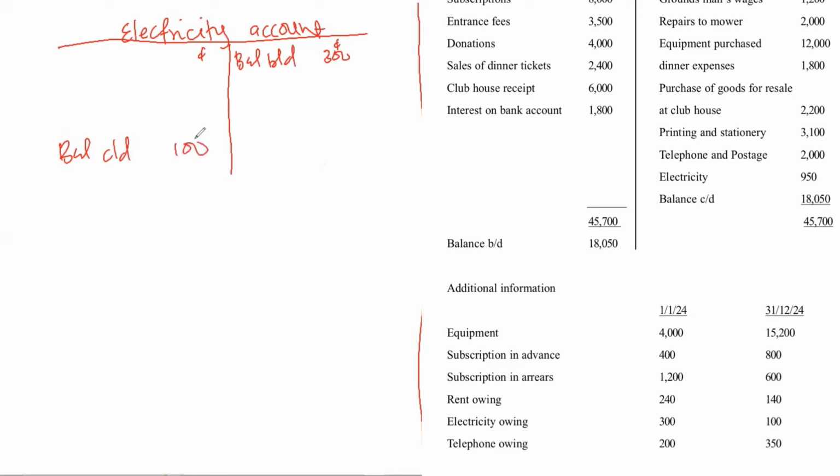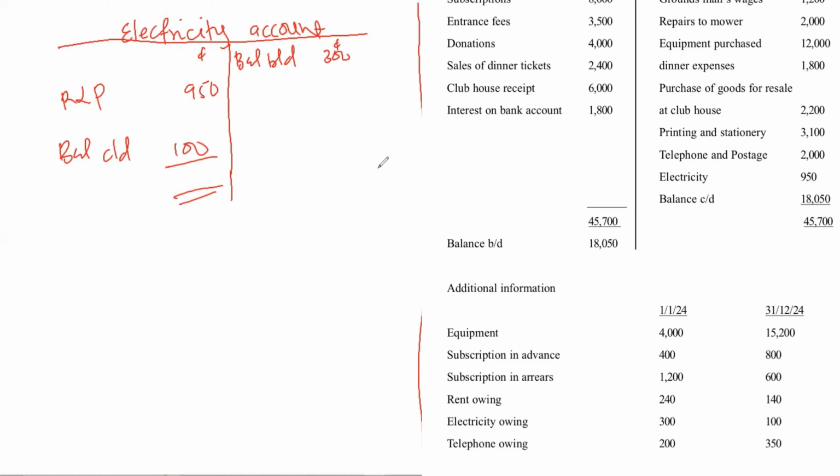Then we move to the receipt and payment account and look for how much was paid for electricity. Electricity was 950. It is on the credit side of the receipt and payment account, which means the receipt and payment account will come to the debit side of the electricity account, which is 950. After this, you balance it. We just want to know the amount that will be transferred to the income and expenditure account. That is why we need to prepare this expenses account.